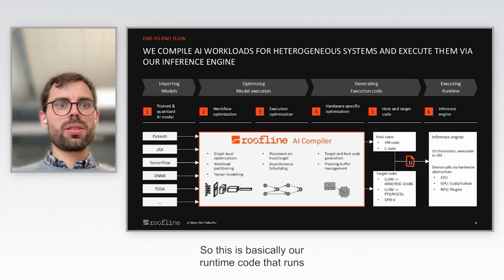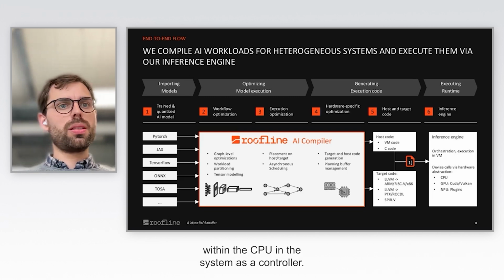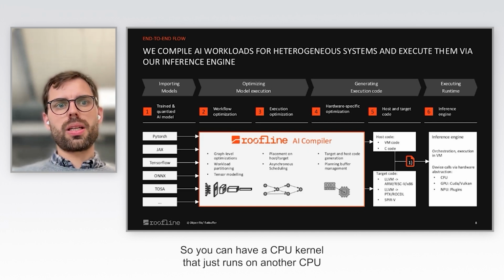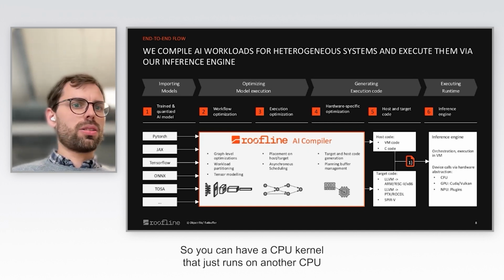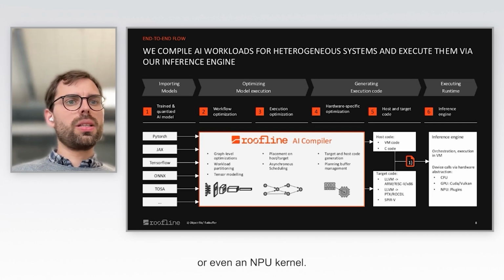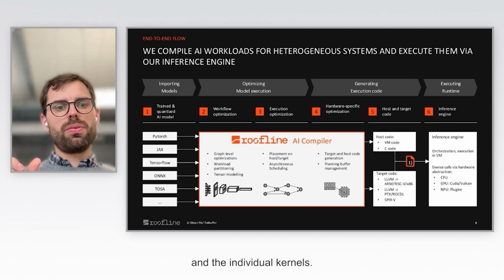One is the host code, which is basically our runtime code that runs within the CPU in the system as a controller. And then you have different kernels for different devices. You can have a CPU kernel that just runs on another CPU or a cluster of multi-cores. You can have a GPU kernel or even an NPU kernel. So you always in our toolchain have this runtime and the individual kernels.